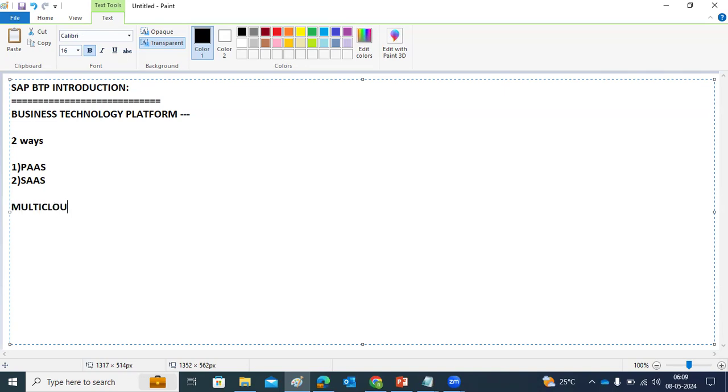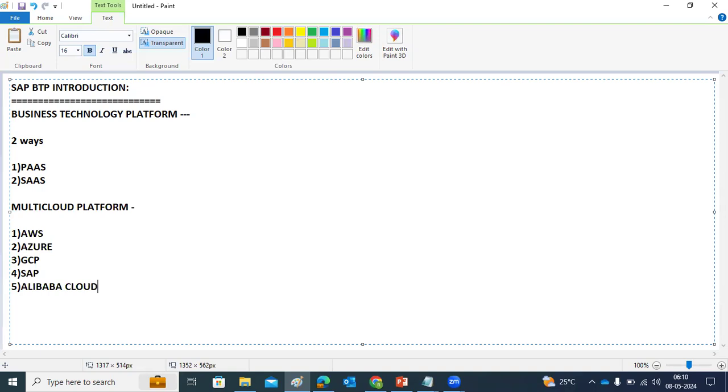So multi-cloud platform here. It's not that you can only deploy your services on only one cloud platform, right? Who are the cloud providers here? Normally we know them: AWS, Azure, GCP, SAP, Alibaba Cloud and IBM Cloud.